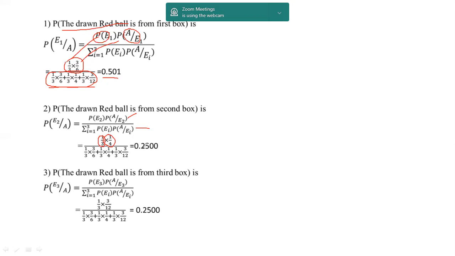The denominator is the probability of getting all red balls: from the first box 1 by 3 into 3 by 6, from the second box 1 by 3 into 1 by 4, and from the third box 1 by 3 into 3 by 12. After simplification, we are getting 0.25. Similarly, the probability of the red ball being from the third box is 0.2500. We'll see more examples on the same topic in the next session. Thank you.